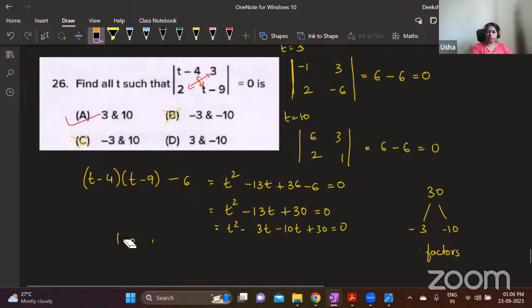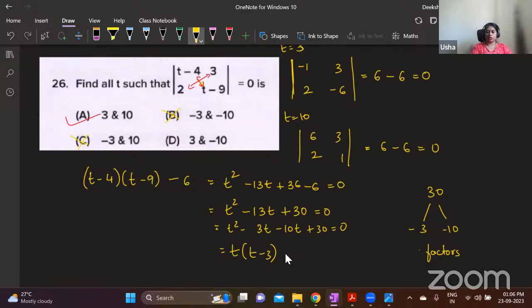All that we don't have to do. Directly we can write the roots. So if you take t common here, you will get minus 3. Minus 10, if you take common, you will get t minus 3. Then you will get t minus 3 into t minus 10 is 0, which means t is plus 3 or plus 10. So all these steps are not necessary.